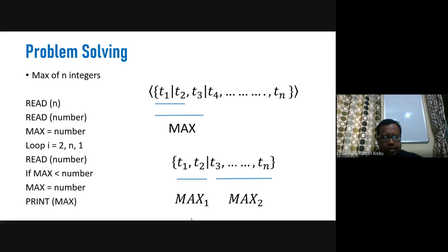Then we read the number. Which number? The number at position 2. That number will be read, and then we will compare this number with max. If max is found to be less than number, then we will assign the number to max, and finally we will print the max. So when we find the maximum of integers, we generally write this program, or similar steps in pseudocode.